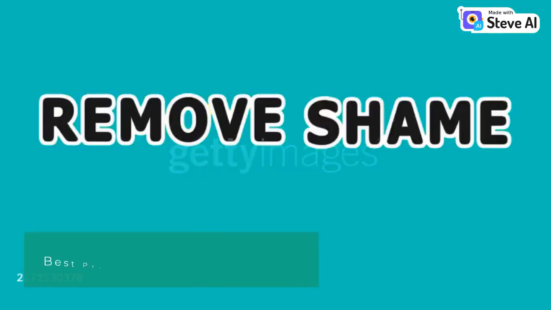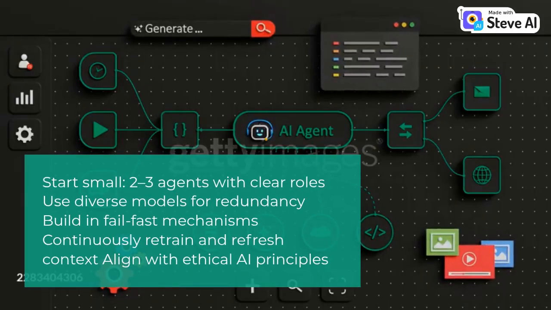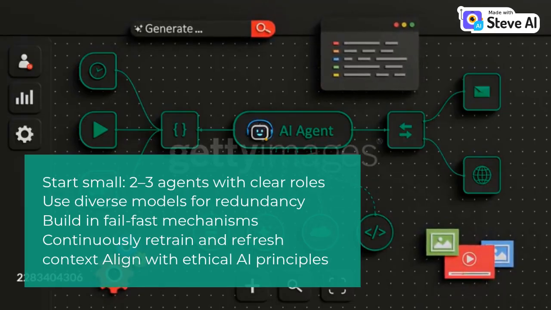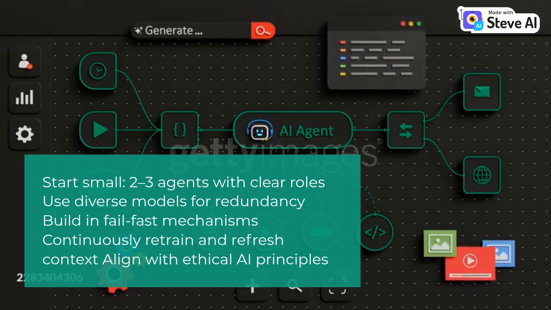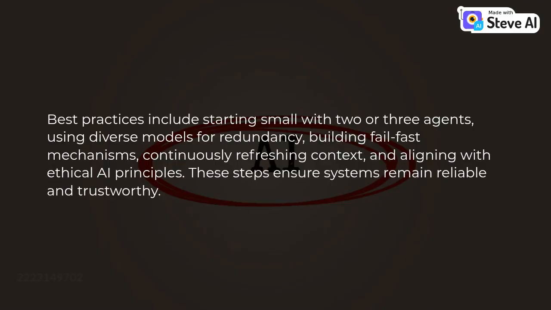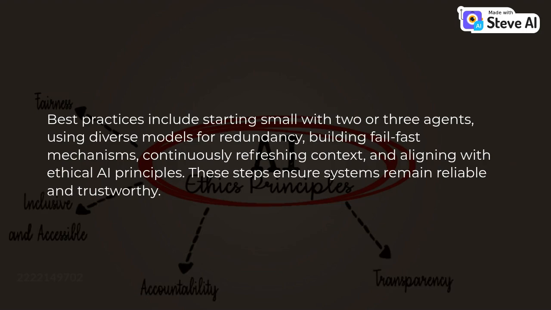Best practices. Start small, 2 to 3 agents with clear roles. Use diverse models for redundancy. Build in fail-fast mechanisms. Continuously retrain and refresh context. Align with ethical AI principles. Best practices include starting small with 2 or 3 agents, using diverse models for redundancy, building fail-fast mechanisms, continuously refreshing context, and aligning with ethical AI principles. These steps ensure systems remain reliable and trustworthy.